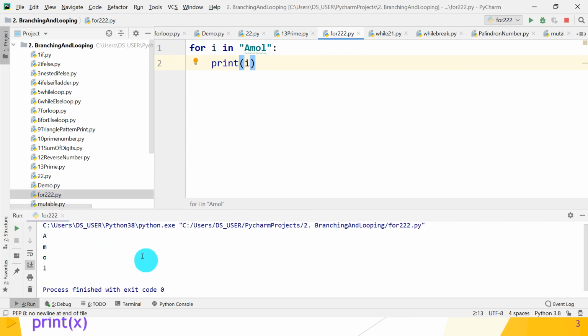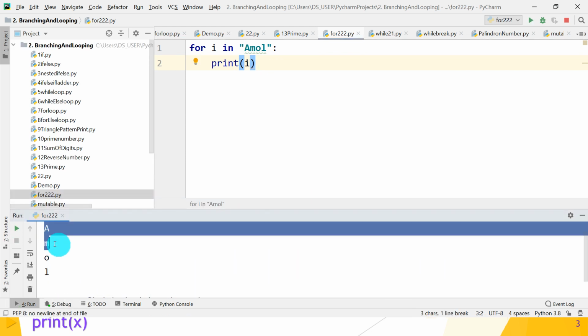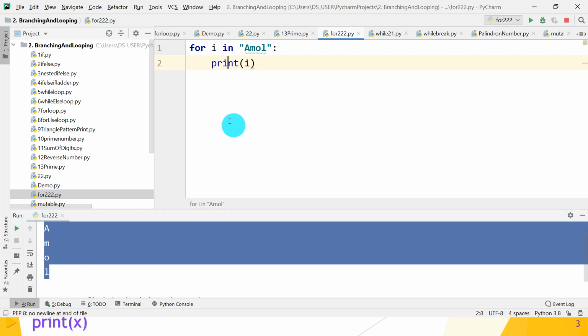Okay, so each character is displayed on the next line. Why is it displayed on the next line? Because we know the print method's end character is \n, new line. Okay guys, you understood how the for in loop is executed in Python. Okay, great. So move on to the next part.